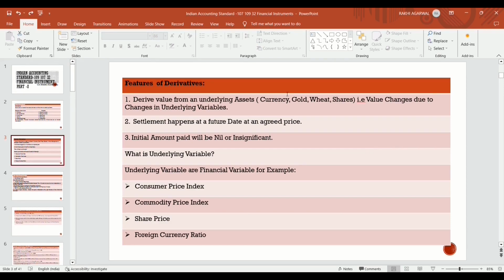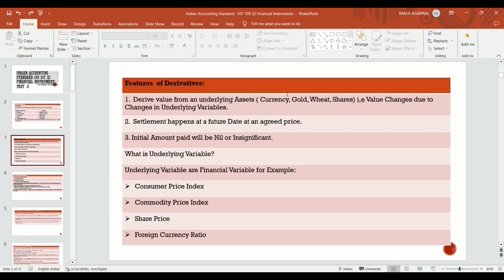Settlement happens at a future date at an agreed price. In case of derivative, the settlement always happens on a future date, not the present date. It means the price decided today as per the contract is to be settled in future, at an agreed price.